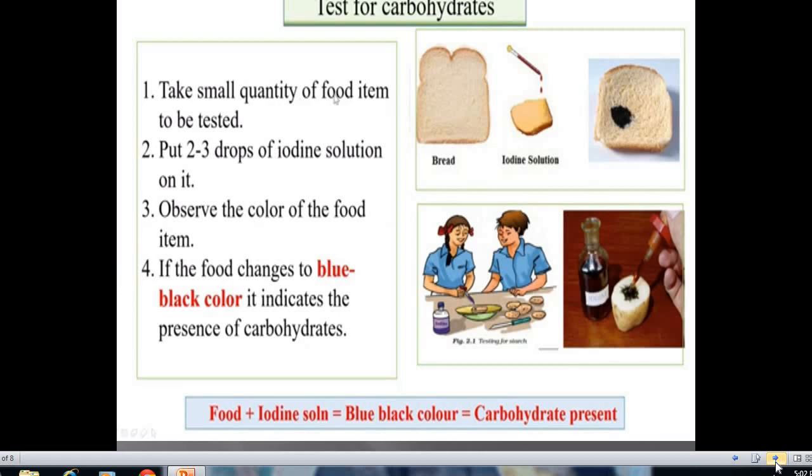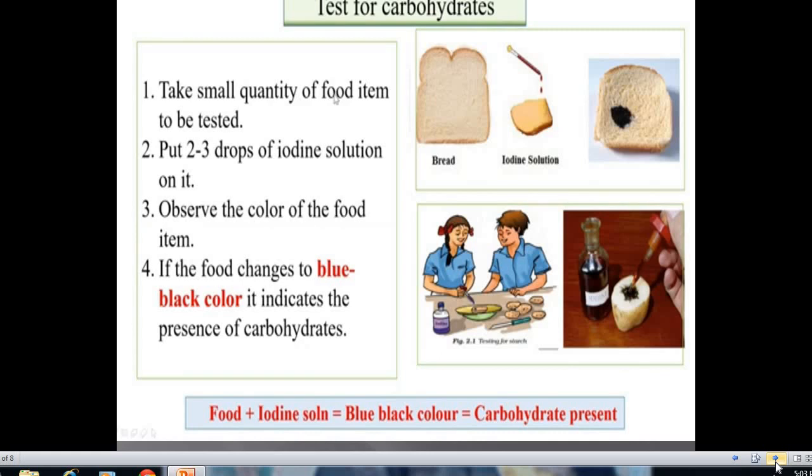Okay, the next topic is the test of carbohydrate. How can I know that this food item contains carbohydrate? So first of all, I have to take a piece of the food item. I can take the example of bread. So take a bread. Second point, put 2-3 drops of iodine solution on it. Means put 2-3 drops of iodine solution on the bread. Observe the color of the food. Now we will observe the color of the bread. If the food changes to a blue black color, it indicates the presence of carbohydrate. The color of the bread will change into blue black color, which indicates that the bread contains carbohydrate.